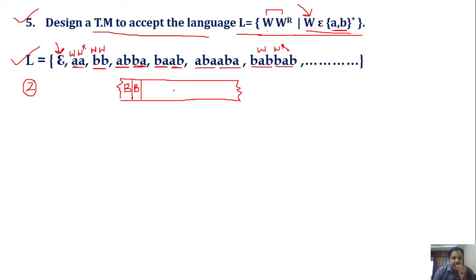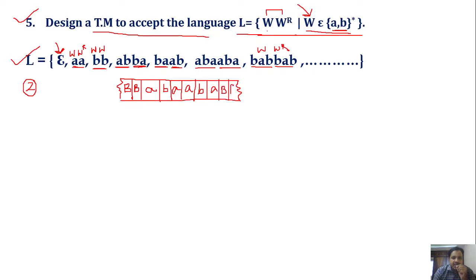Next I am taking the input as a, b, a, that is the word. The reverse of it will be a, b, a. So I have taken a small string here, and the rest of the cells consist of blanks.